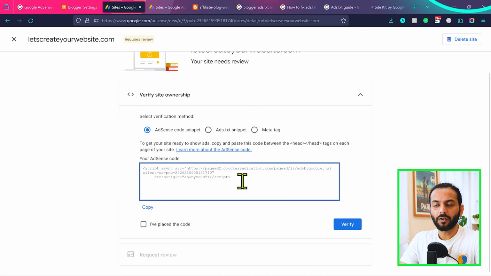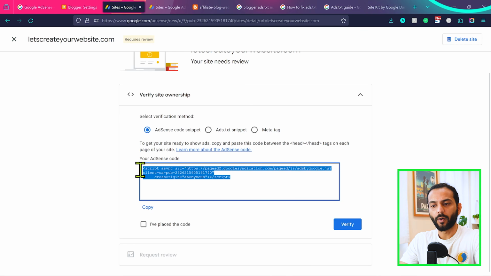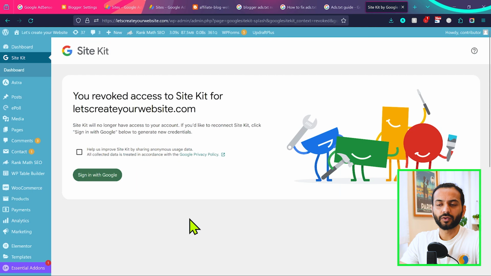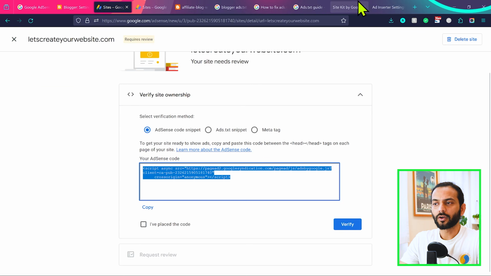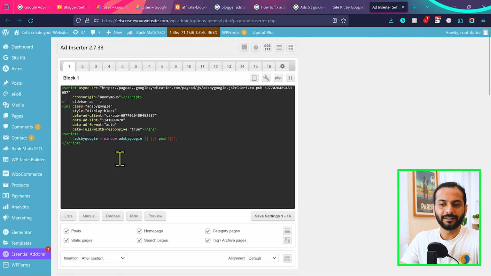Or what else you can do, even on a WordPress website or any kind of website, you can copy this code and then you can add this code inside the header of your website. There are a lot of plugins on WordPress you can use apart from the Site Kit plugin, but I think the Site Kit plugin is the best way to connect your website. But there are some other ways. There's some plugin like Ad Inserter that I am using on this website. You can copy this code and add this code here in the Ad Inserter plugin.